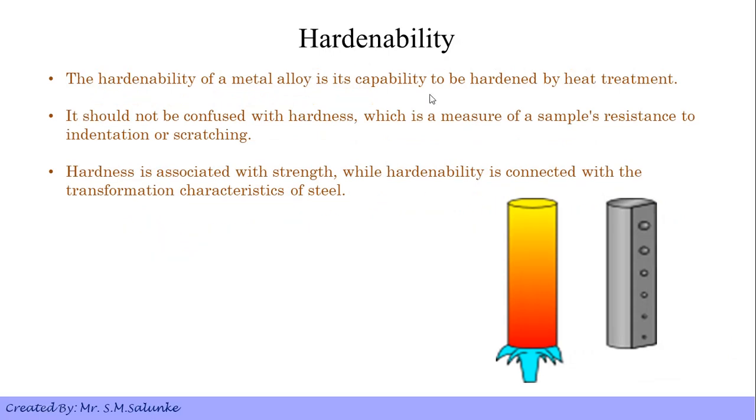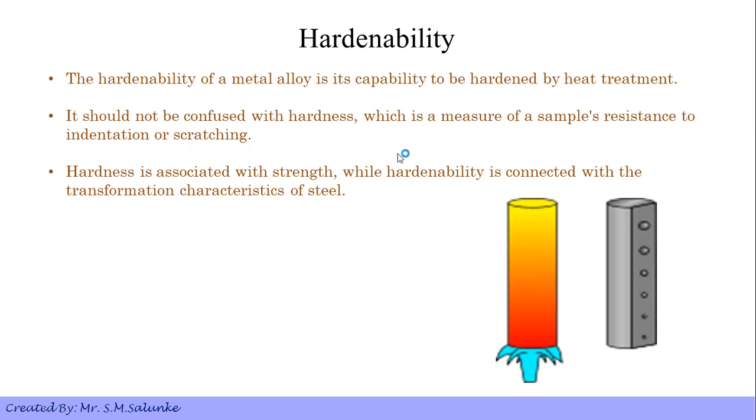Now next is hardenability. Don't confuse this with hardness. Hardenability is the capability of a material to be hardened by heat treatment. Here as the figure shows, the material is hardened, that is the properties of the material are changed when it is subjected to a heat treatment or application of heat energy.